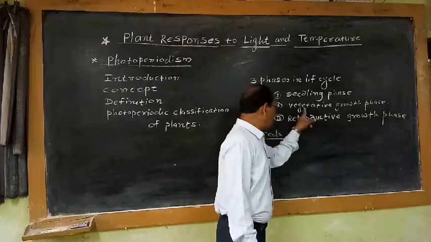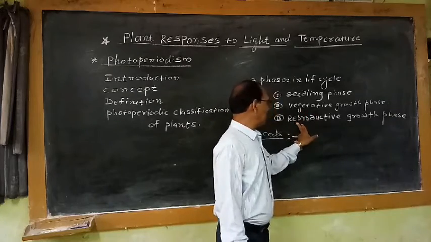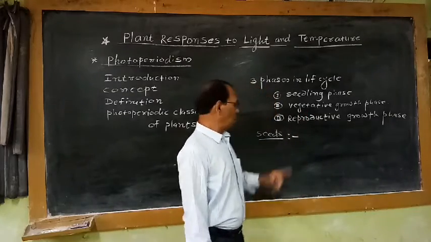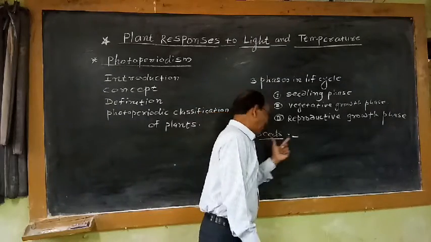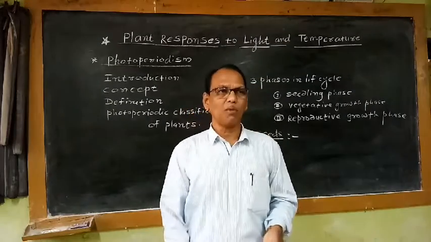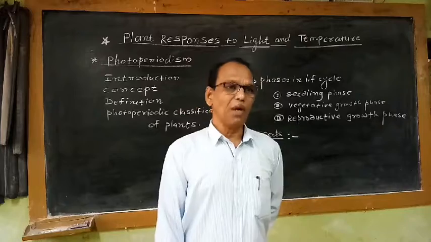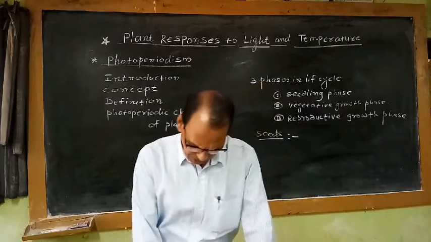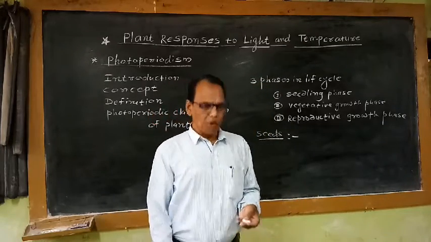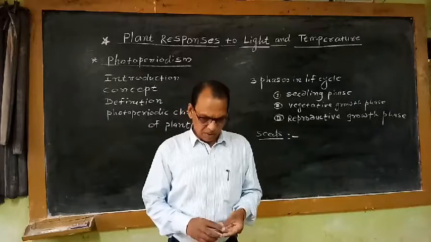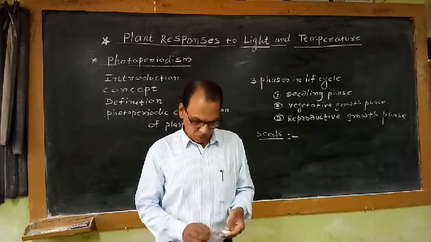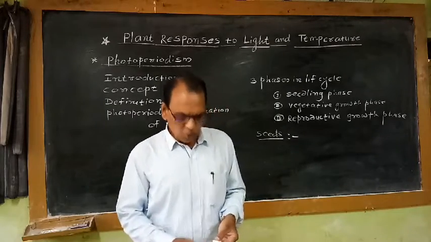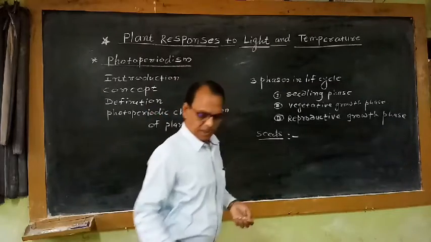After some extent of vegetative growth, plants start this last phase, the reproductive growth phase. The seed plays an important role in the perpetuation of the species or development of the next generation. That means after a definite amount of vegetative growth, the plant starts the reproductive growth.